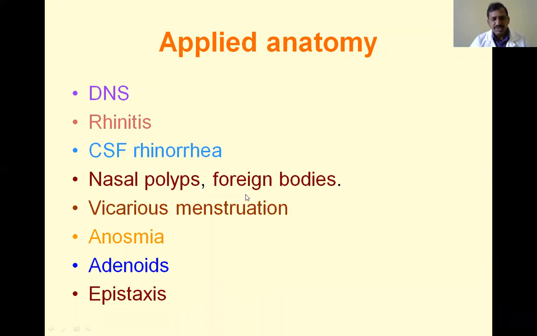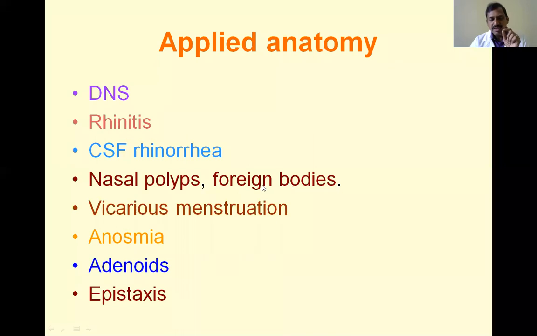Next, nasal polyps and foreign particles. Nasal polyps are mucosal growths, and foreign bodies are more common in children. They put peanuts or slate pencils into the nose, and this is the most common problem with children. Once a foreign body enters the nasal cavity, you must be very careful and remove it with a proper instrument.